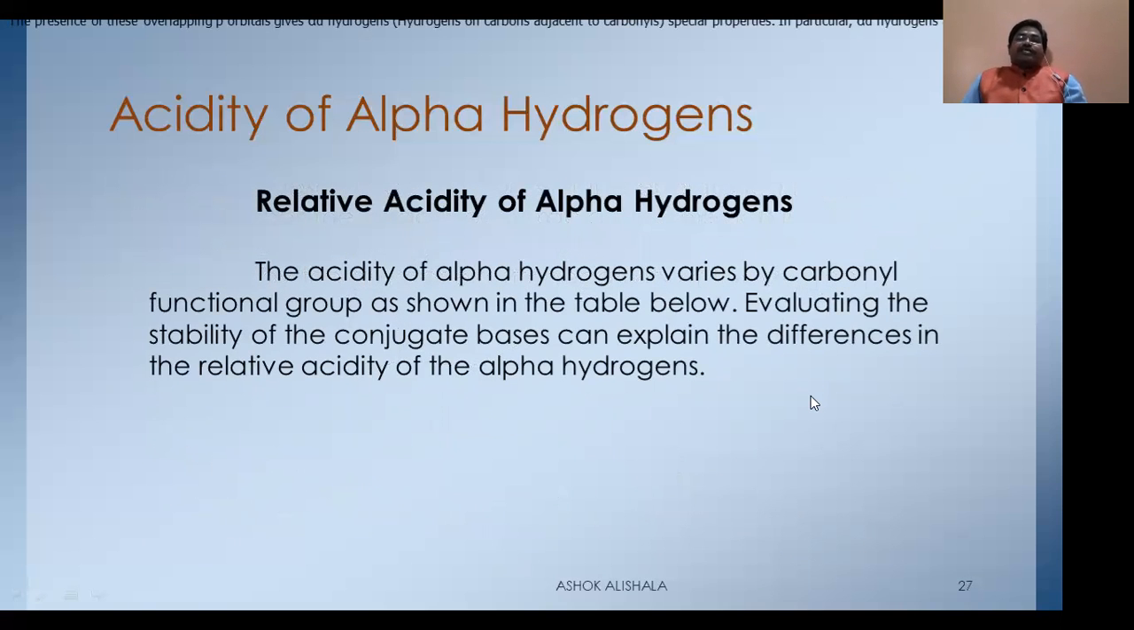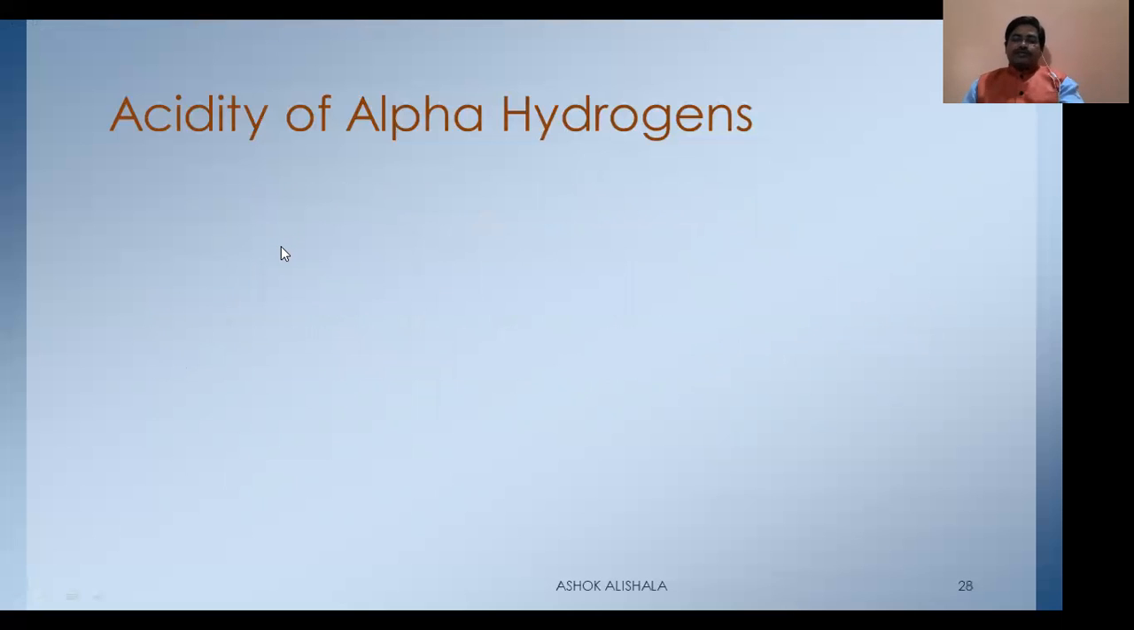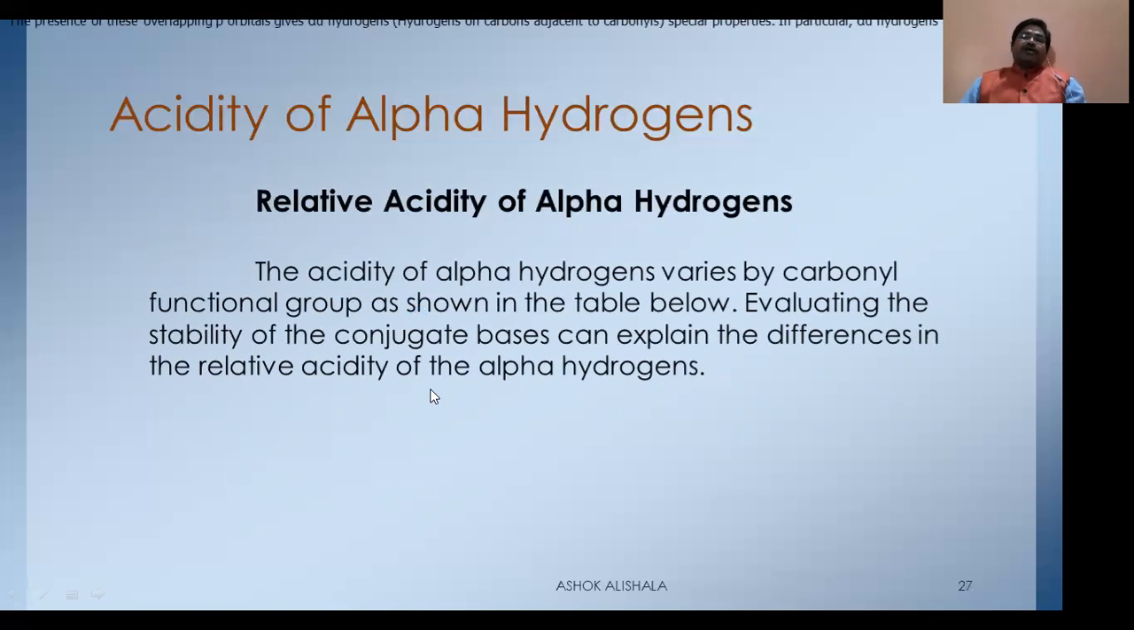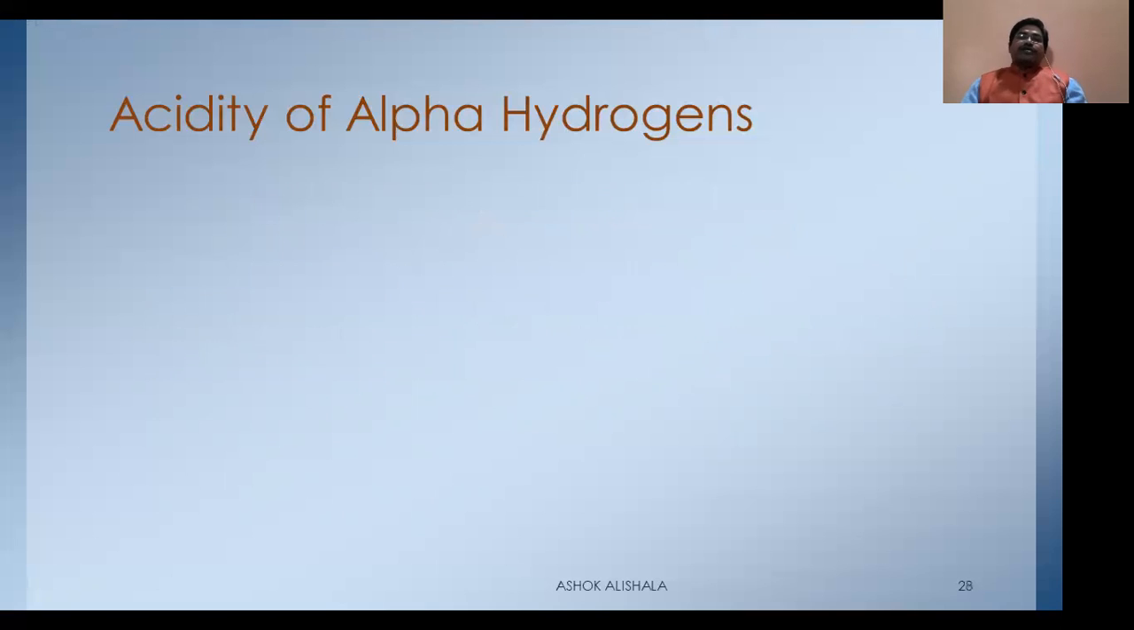And the relative acidity of alpha hydrogen, how will that relative acidity be? Now see, the acidity of alpha hydrogens varies by carbonyl functional group, as shown in the table below. Evaluating the stability of the conjugate bases can explain the differences in the relative acidity of the alpha hydrogen. See this table.